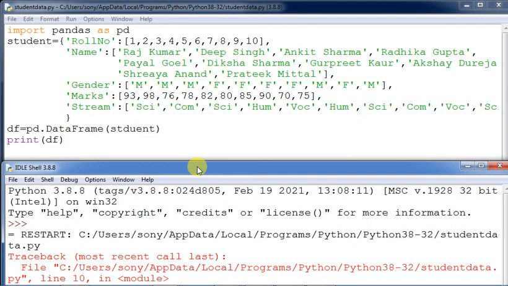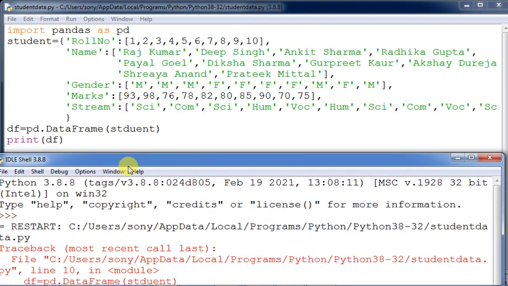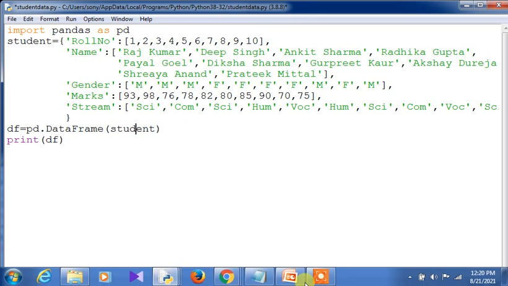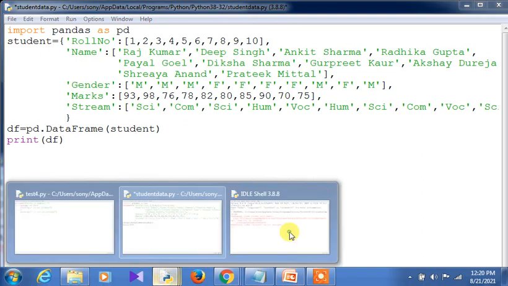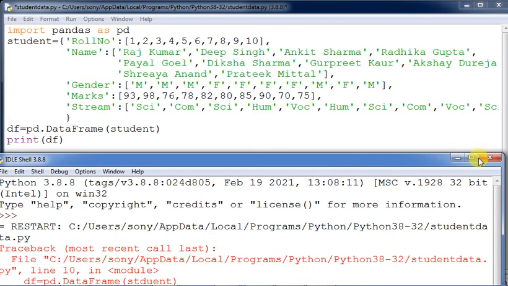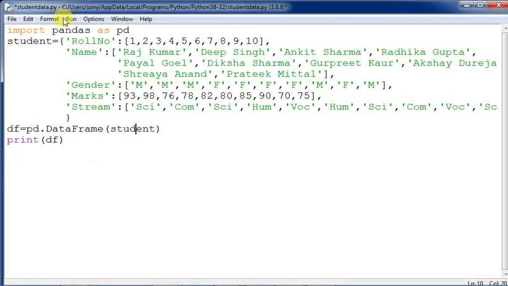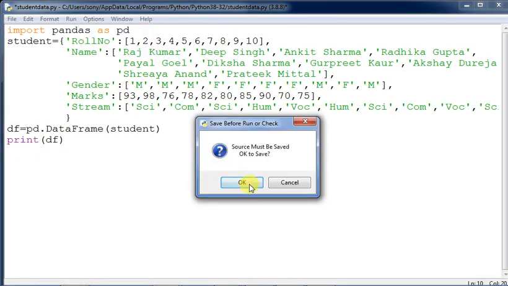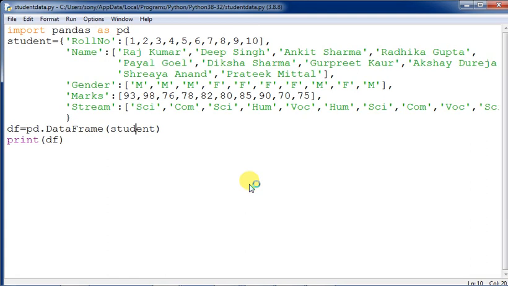What is the error? The spelling is wrong here. Can you see student? Here it is written incorrectly, so you have to type it properly. Typing is also a very important aspect in Python programming. Whenever several errors are coming, you need to rectify them. This process is known as debugging.